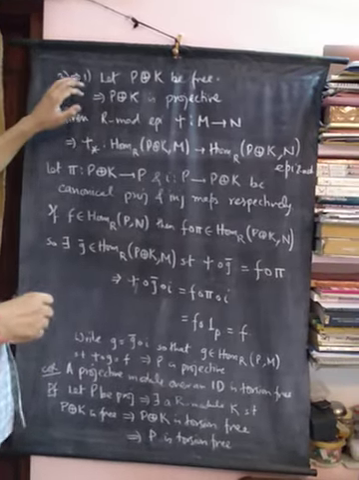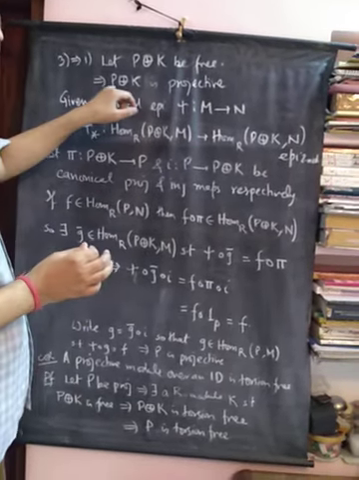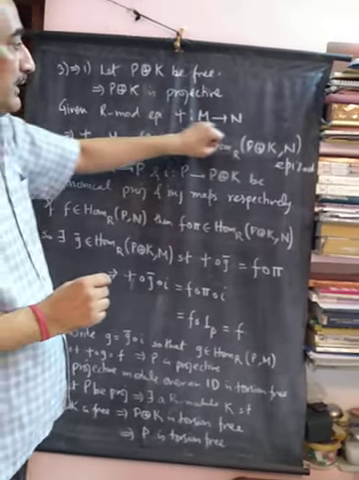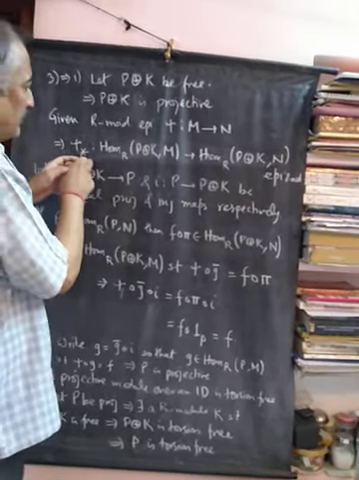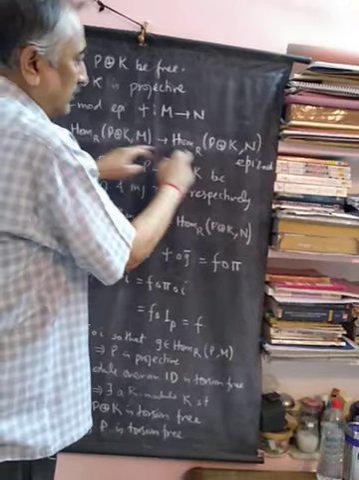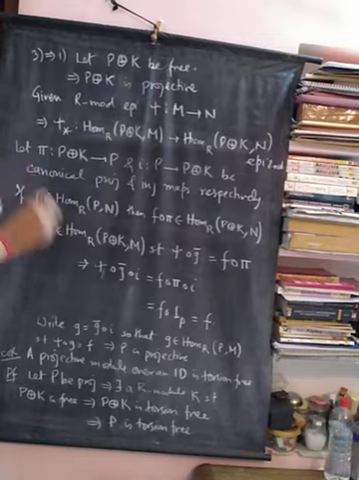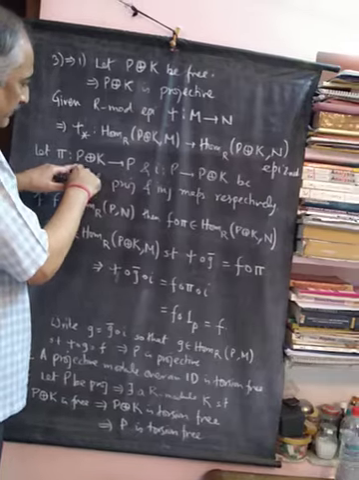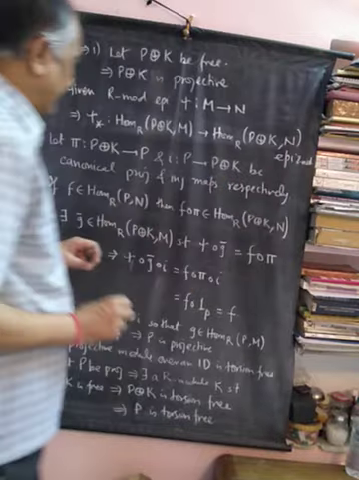Finally, we show that 3 implies 1. So let P direct sum K be free. Because every free module is projective, P direct sum K is also projective. Given an R module epimorphism psi from M to N, there exists an epimorphism of Z modules psi star from Hom_R(P direct sum K, M) to Hom_R(P direct sum K, N). Recall and denote by pi the canonical projection from P direct sum K to P, and by I the canonical injection from P to P direct sum K.